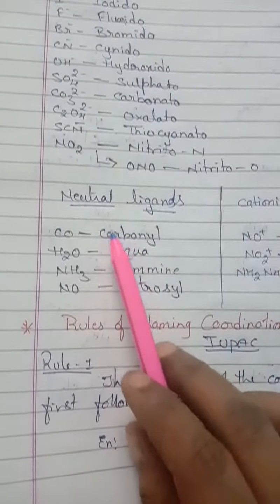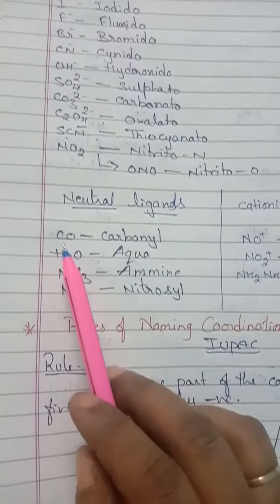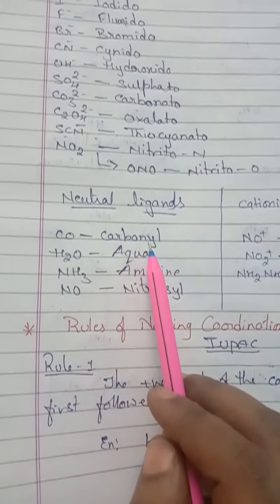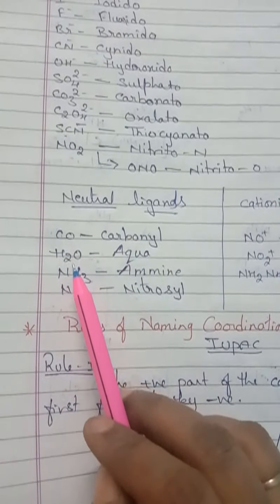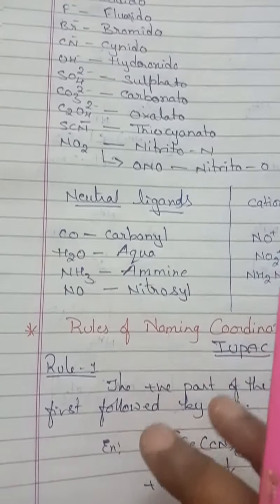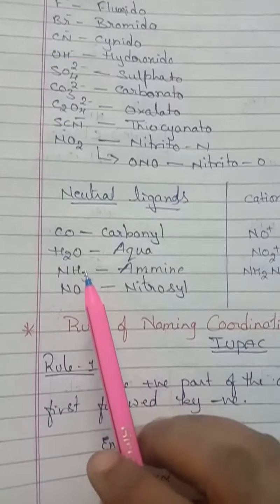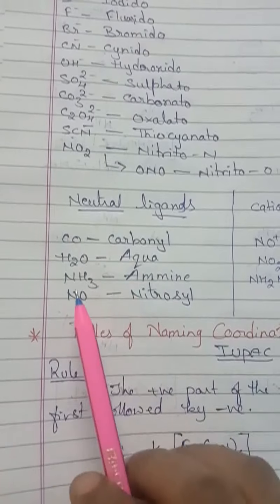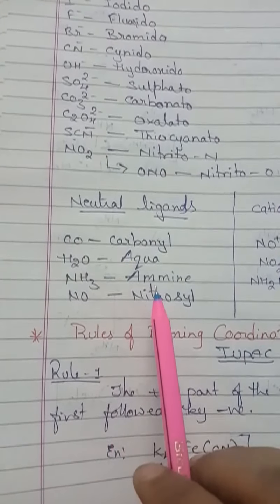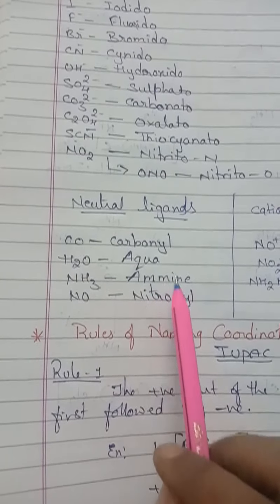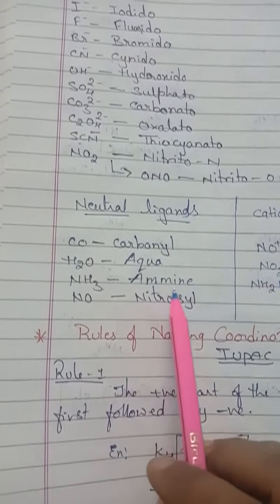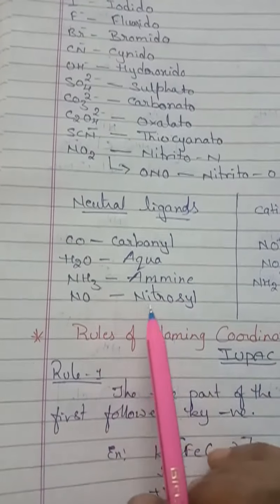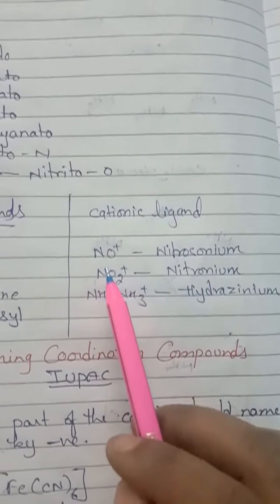Now we see neutral ligands. CO, carbonyl. H2O, we should not use the word water. Here we are going to use aqua. NH3, we say amine, no? So here amine, A-M-M-I-N-E, not A-M-I-N-E, A-M-M-I-N-E. And NO means nitrosyl. And we move to cationic ligands.